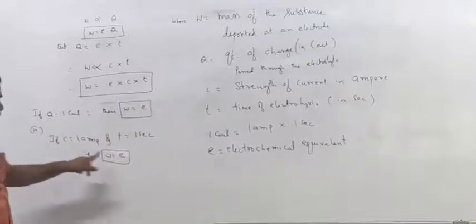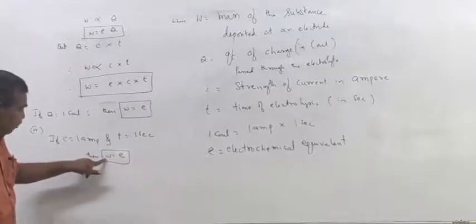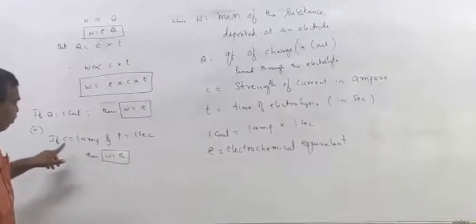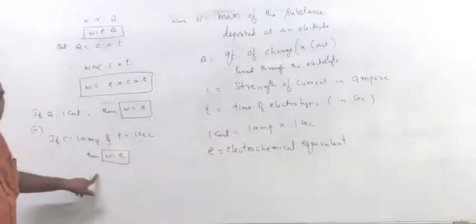Or electrochemical equivalent is the mass of the substance deposited when 1 ampere current is passed for 1 second.